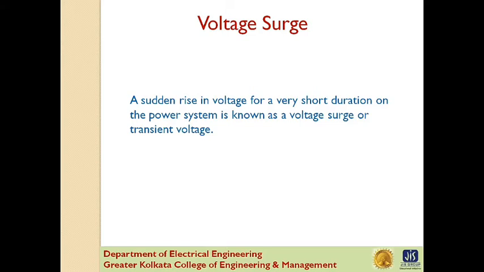First is voltage surge. What is the definition of a voltage surge? A sudden rise in voltage for a short duration on the power system is known as voltage surge or transient surge. Now transients or surges are of temporary nature and exist for a very short duration, a few hundred microseconds, but they cause overvoltages on the power system. They originate from switching and from other causes, but by far the most important transients are those caused by lightning striking on a transmission line.